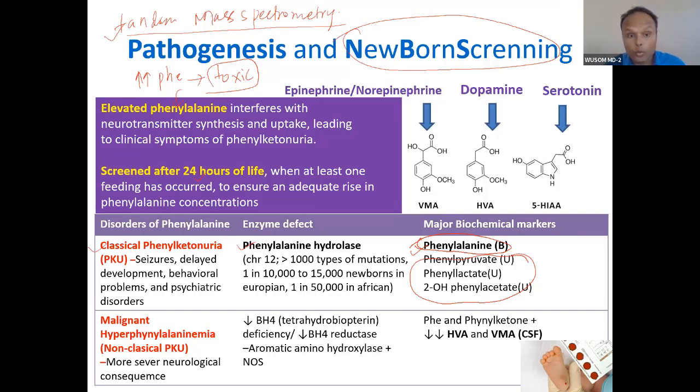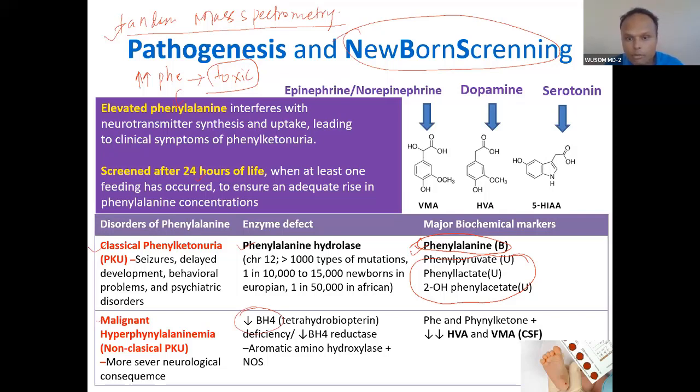But I told you, when tetrahydrobiopterin is deficient, this leads to a severe consequence. This is also severe. This is not a very light type of thing. It can be mild to severe, based on the level of enzyme deficiency. This can be a mild type of phenylketonuria, and it can be very severe also. So here you can see malignant phenylketonuria in such a condition.